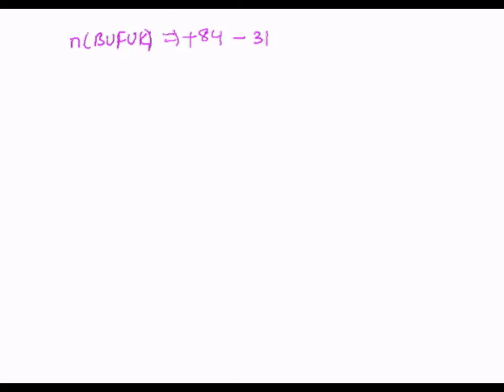So to simplify further, plus of minus is minus, we have to subtract greater minus least, that is 84 minus 31. So 4 minus 1 is 3, 8 minus 3 is 5. To assign the sign, among 31 and 84, 84 is greater, its sign is positive, so it takes the sign positive. So in this manner n of B union F union K is equal to 53.